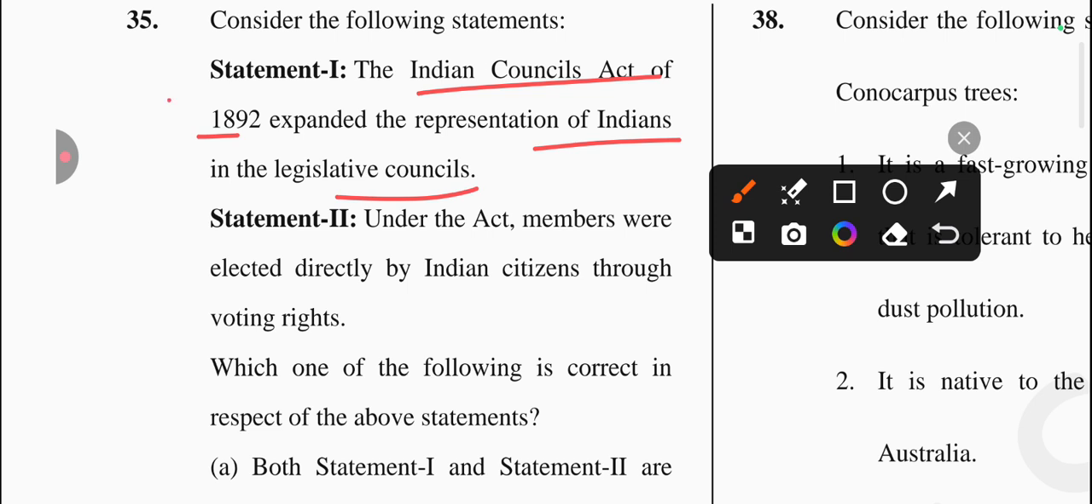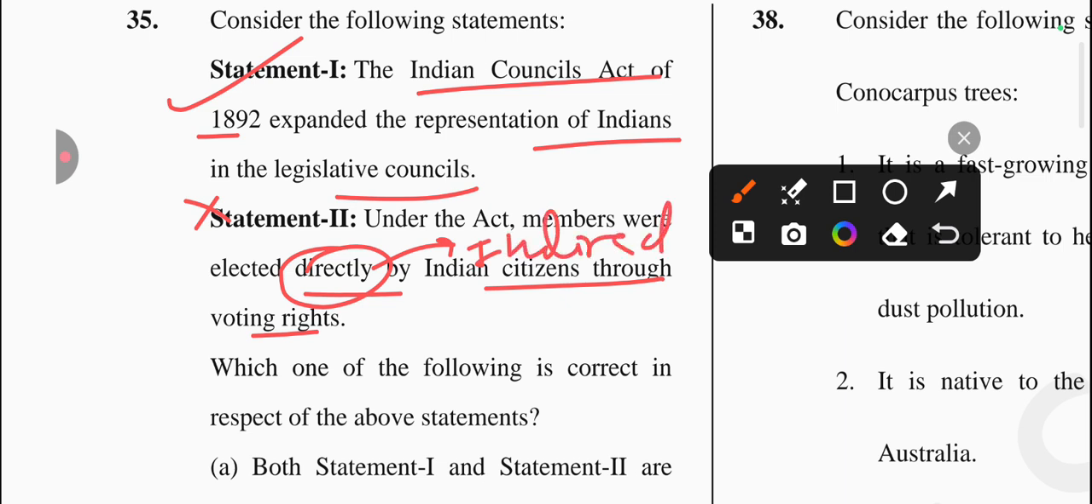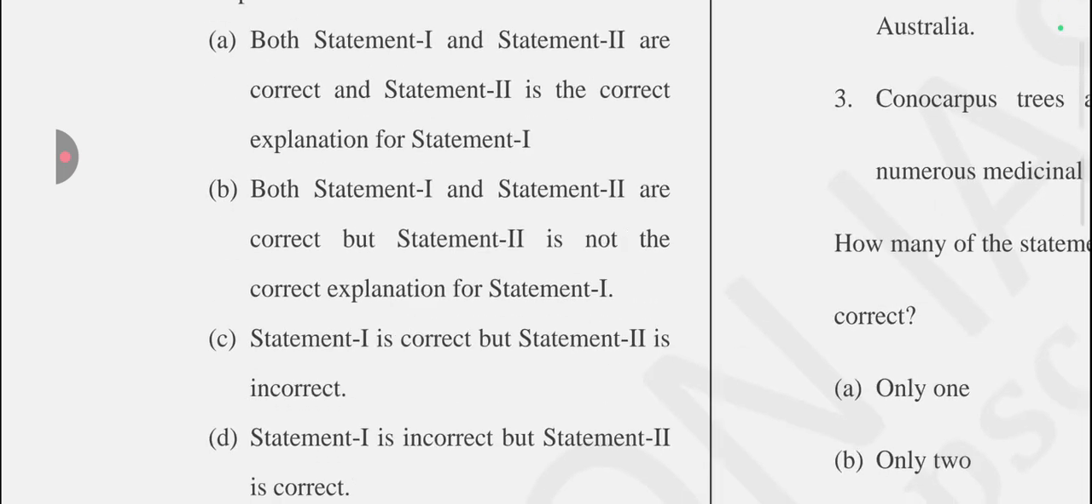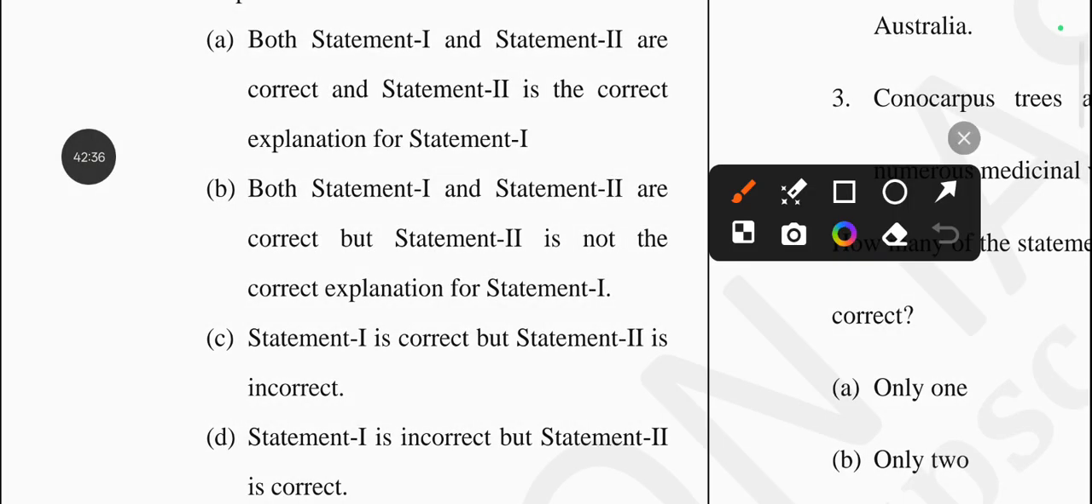Is it true? Yes, it's a correct one. Next one is, under the Act, members were elected directly by the Indian citizens through the voting right. Is it true? No, it's not correct, because they were elected indirectly. Okay, indirectly, not directly. So this statement is incorrect. So answer will be option number C is the correct one, which is statement first is correct, but statement second is incorrect.